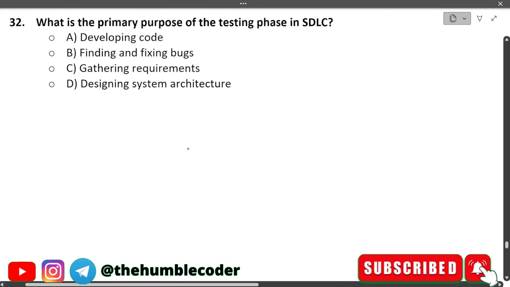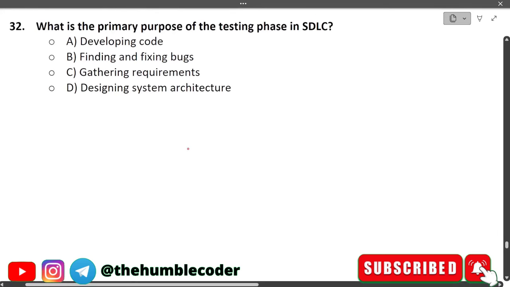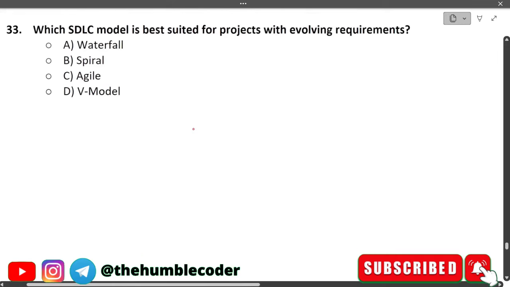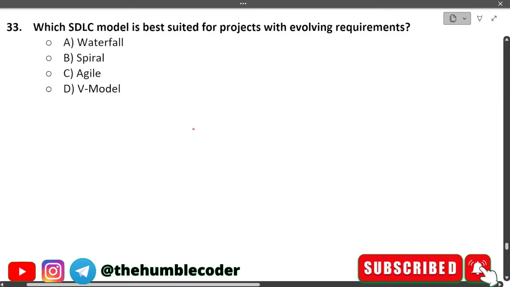Next one we have is, what is the primary purpose of the testing phase in SDLC? The options that we are given are developing code, finding and fixing bugs, gathering requirements, and designing system architecture. The correct answer in this case is option B, finding and fixing bugs. Finding and fixing bugs is the main aim or purpose of the testing phase in SDLC.